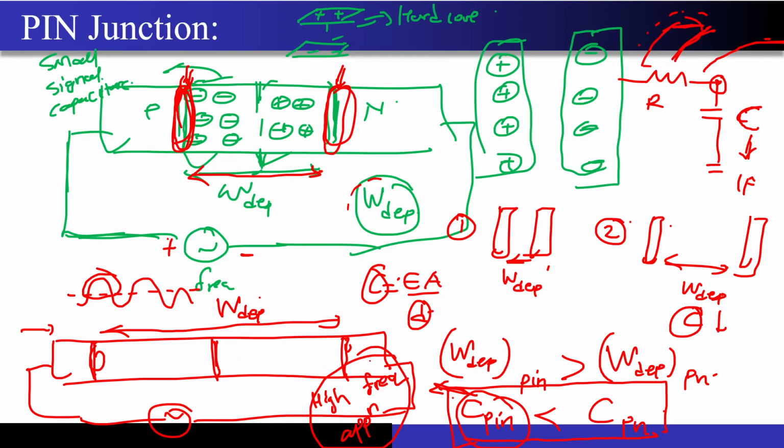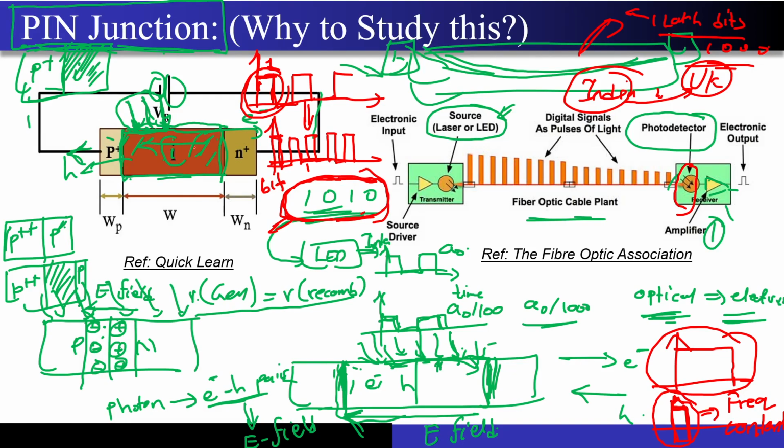This PIN junction will tell me how much high frequency it can handle without distorting any data. The PN junction cannot handle such high frequencies which the PIN junction can handle, and this is why it is so important to study this PIN junction. I hope it is very clear to you why we are going behind this PIN junction, and why sir has taught this PIN junction for at least 15 or 20 minutes, and we will revisit this when sir teaches you about the photo detectors.